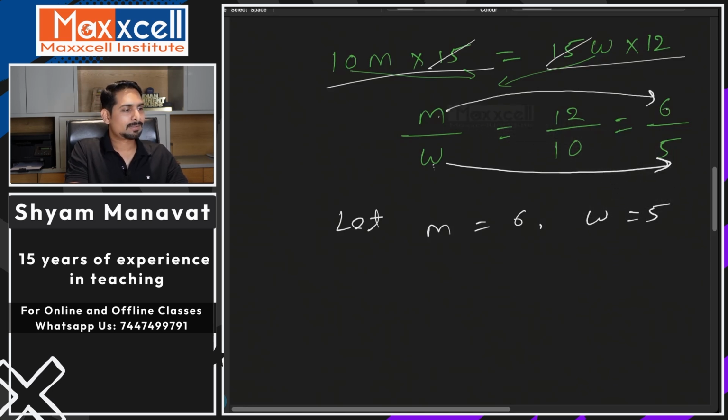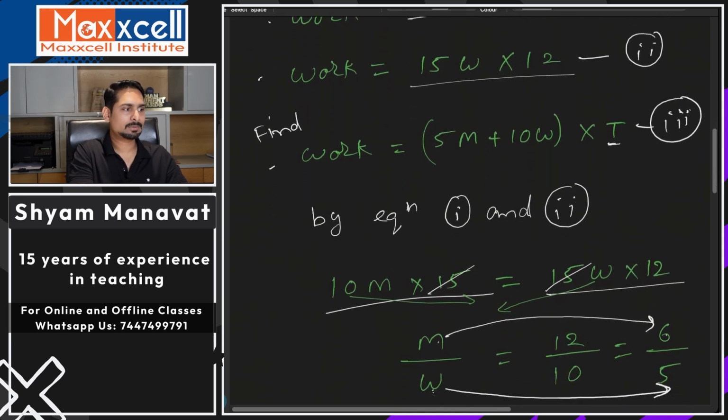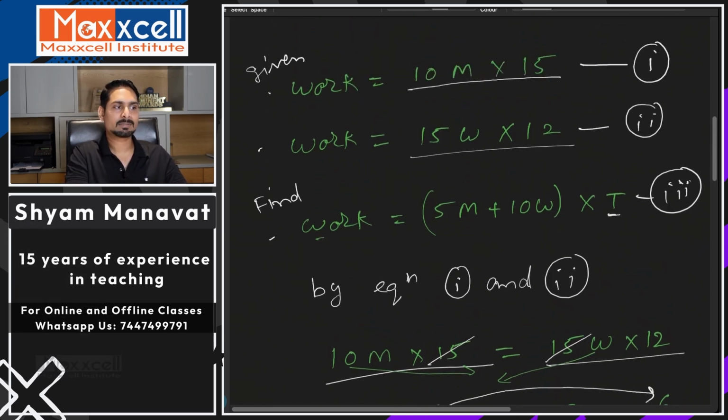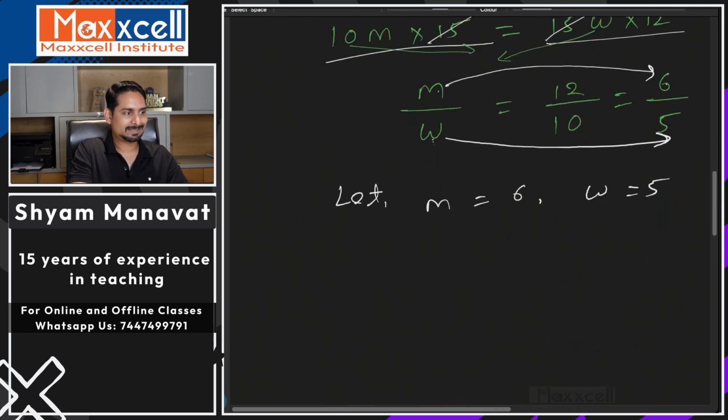So now what to do? I assume this. Here this t is the value we need to find out. So I have to take the third equation, because this is the equation where I need to find the value of t. But to equate the left hand side, I can choose either the first or the second equation. That's your call. Whichever you find easy, you can take.